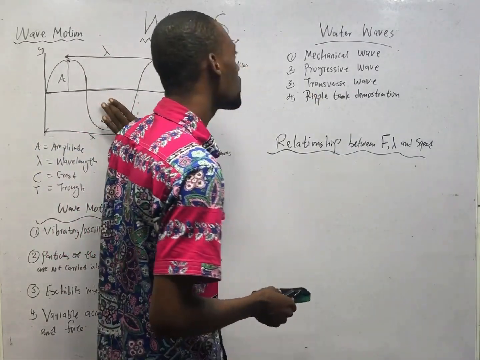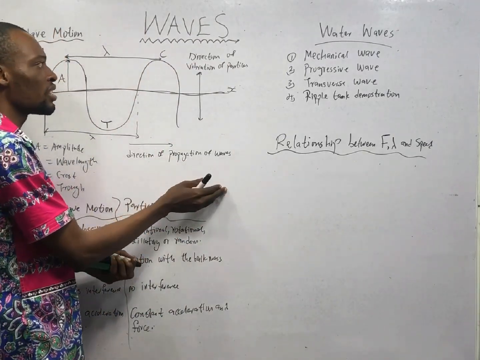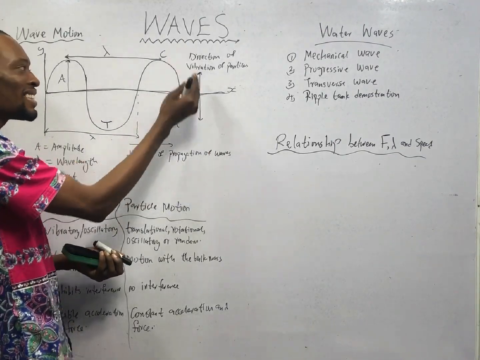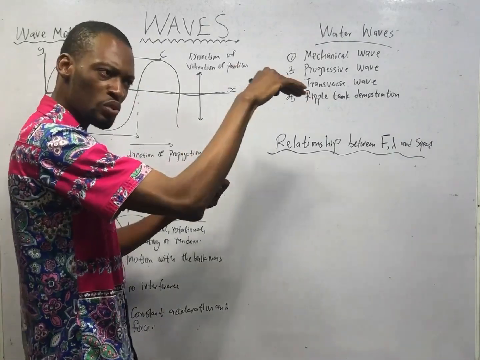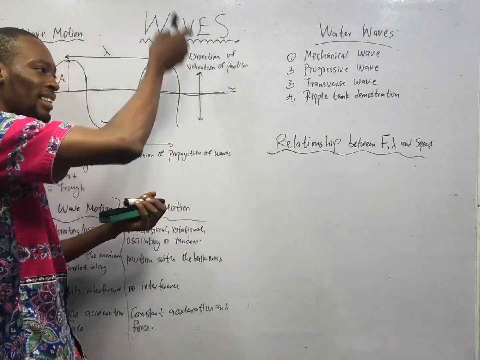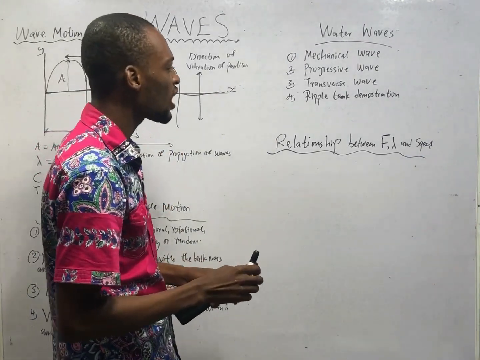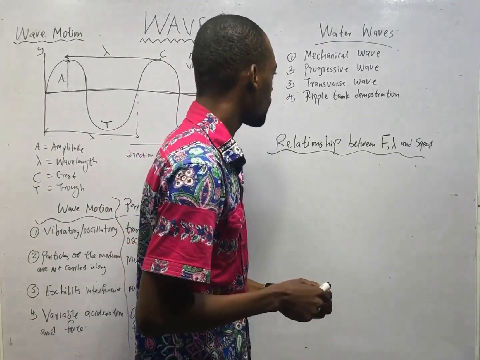This is a typical wave of water. Transverse wave. The direction of propagation of the waves is at right angle, perpendicular, or at 90 degrees to the direction of vibration of the particle. The wave is going this way, but the particles are jumping up and down at 90 degrees to the direction of the waves. And water wave experiments can be carried out using a ripple tank.